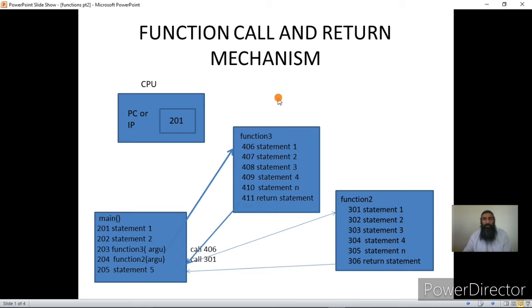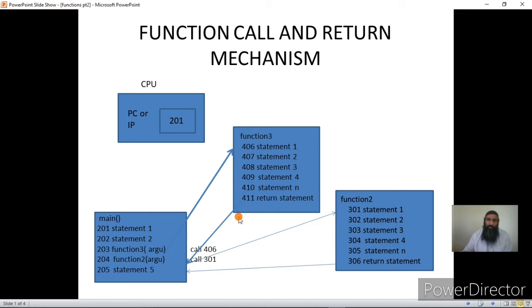Once the return statement is executed in the called function, the saved address of the next instruction and the saved register contents are reloaded so that the CPU can execute from there. Who will do all this? This is done by the CPU itself, once it encounters a call instruction.